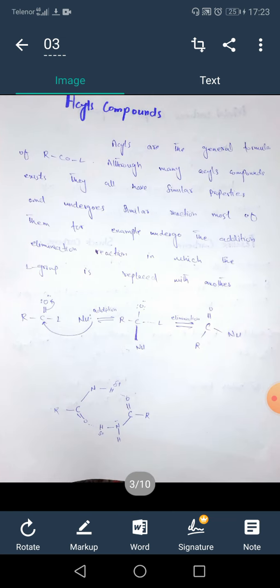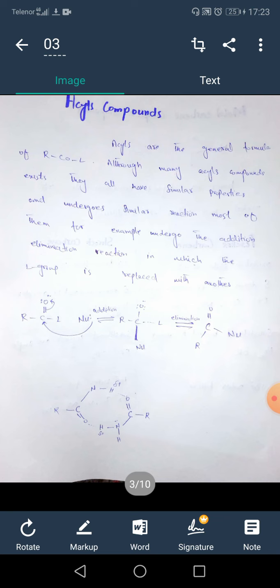Now, acyl compounds. Acyl compounds have the general formula R single bond CO single bond L, where L means ligand. Although many acyl compounds exist, they have similar properties and undergo similar reactions. Most of them, for example, undergo addition and elimination reactions, where the leaving group L is replaced with another.